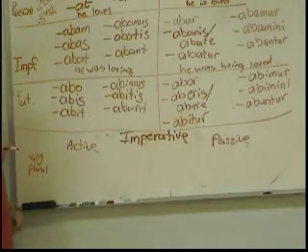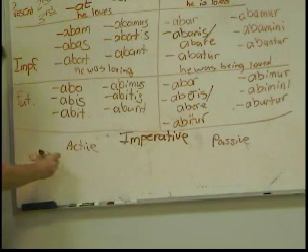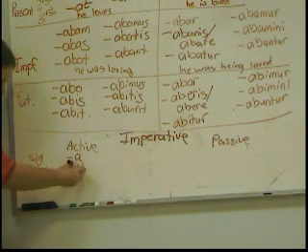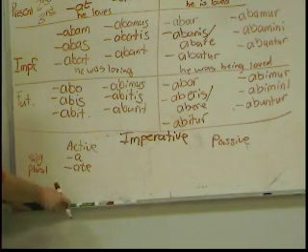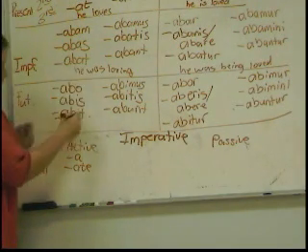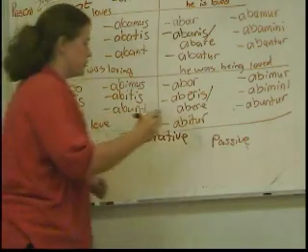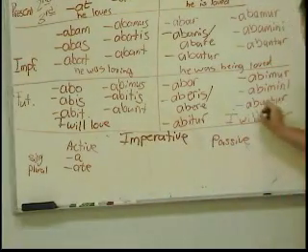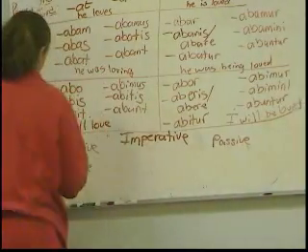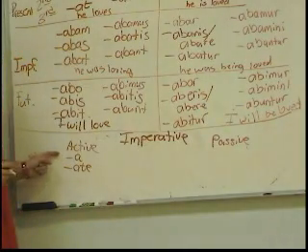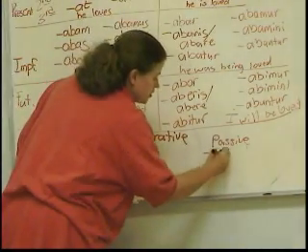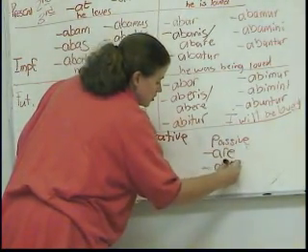What does the imperative end in for first conjugation verbs? A. And the plural? Ate. Can you give an example for the first conjugation? I switch from he to I, it doesn't matter. I will love. I will be loved. So the singular imperative is a, like ama, and plural is ate, like amate. The passive, amare, or are, amamini.